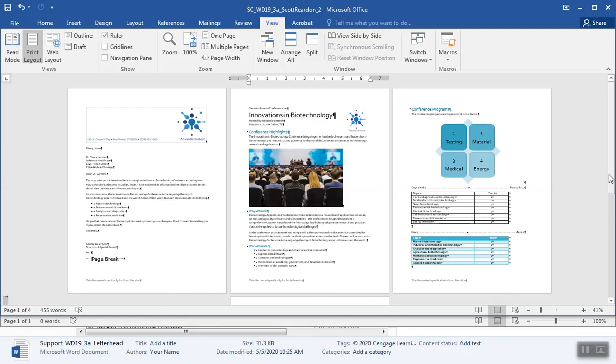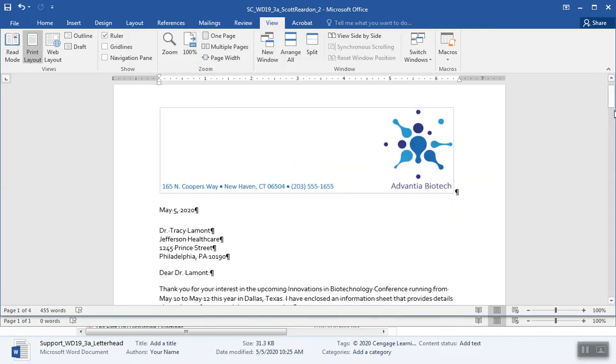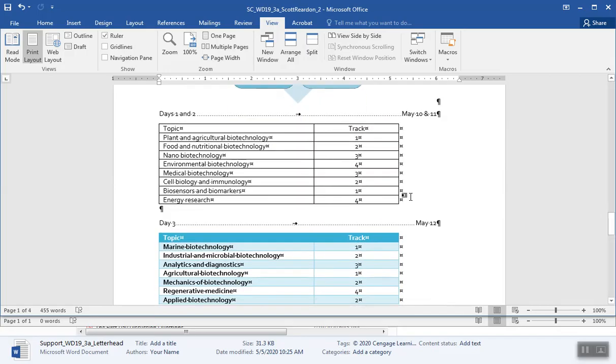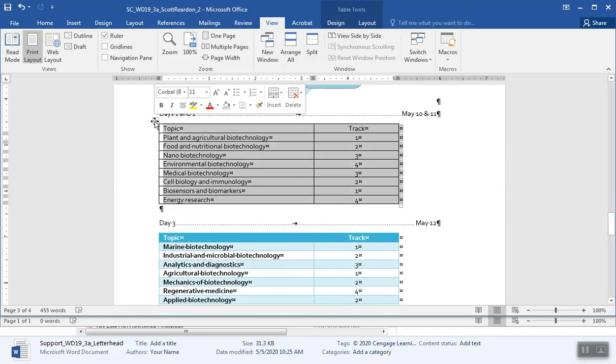Oh, apply the grid. Oh my goodness, I did mess up. Let's go back here. Let's go back to 100%. It kind of helps to check your stuff, doesn't it? I didn't format this particular table. I'm going to select it. It says apply the grid for accent 1 table style. Ooh, okay.